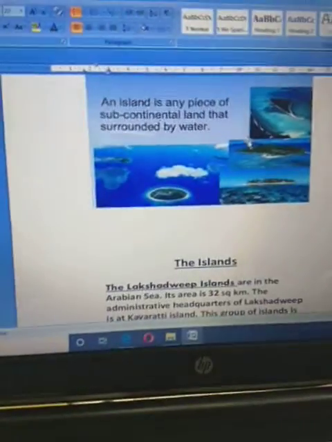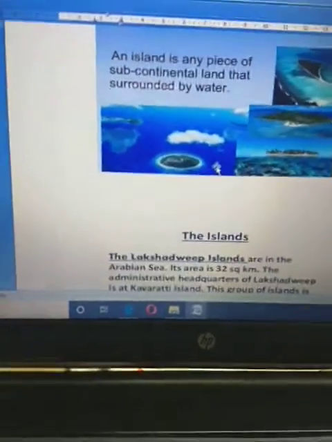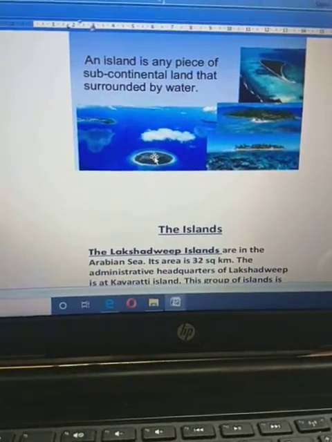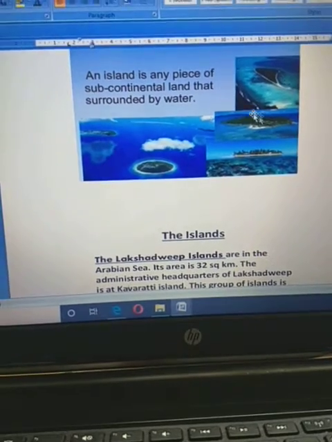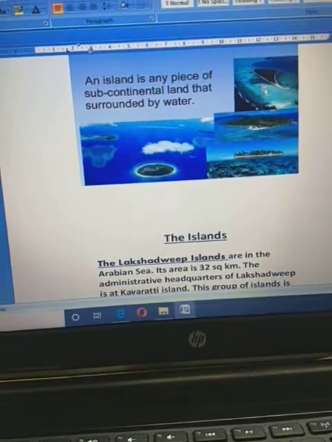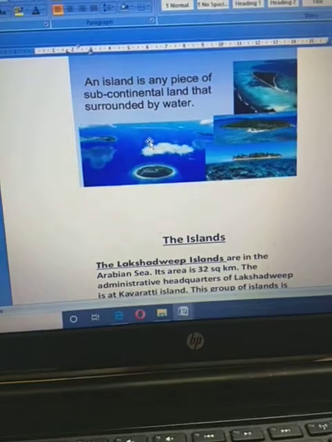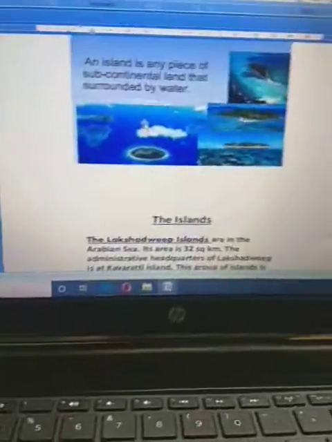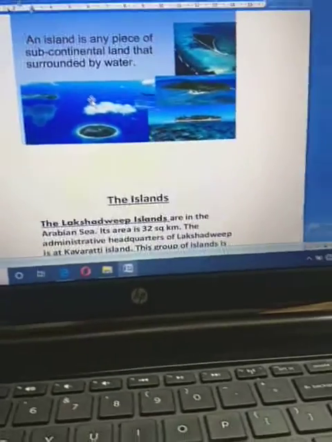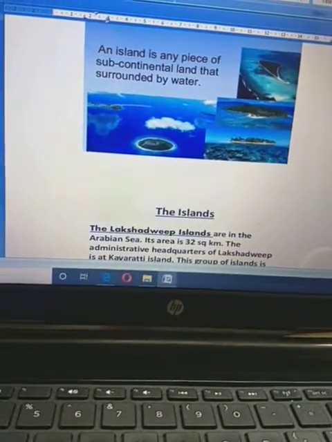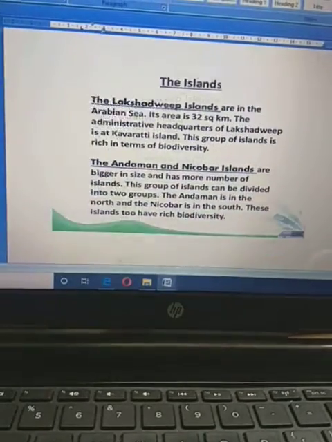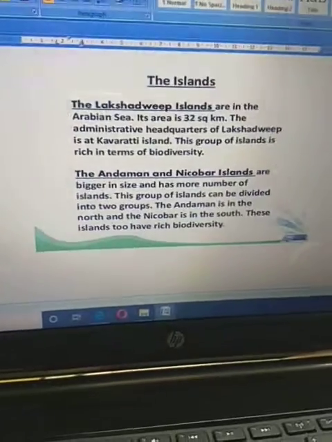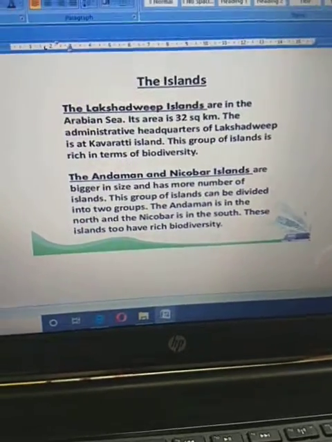An island is an area surrounded by water bodies on all sides. If you see the Andaman and Nicobar Islands, they are totally surrounded by water bodies. That is known as an island group. But whenever any area is surrounded by water bodies on three sides, that area is known as a peninsular land. Fine. In India, two island groups are here: one is Lakshadweep, another one is Andaman and Nicobar Islands.